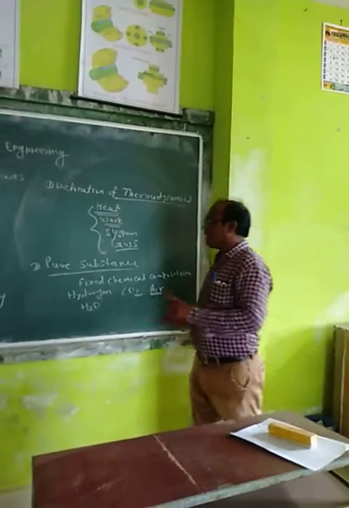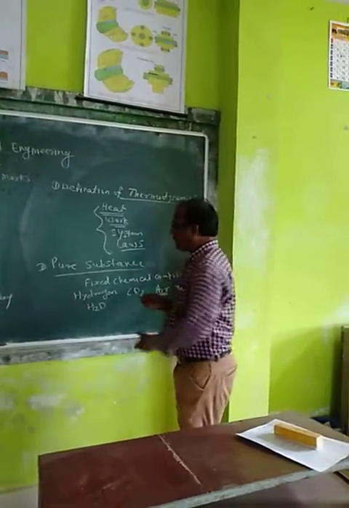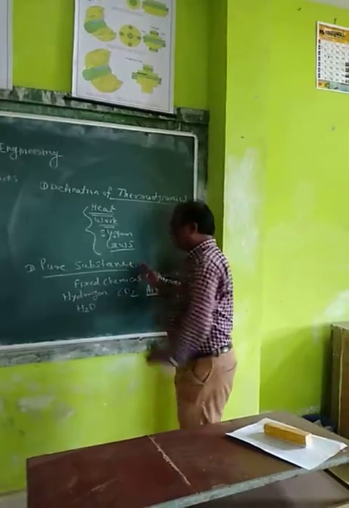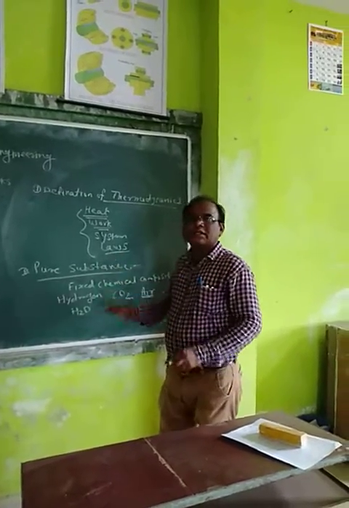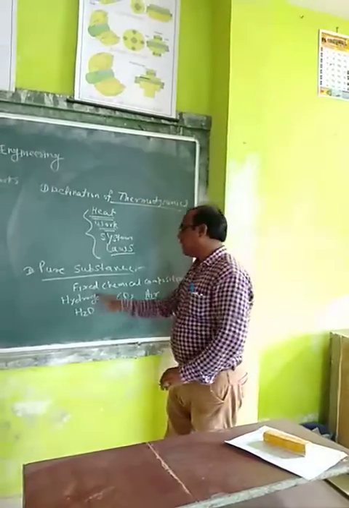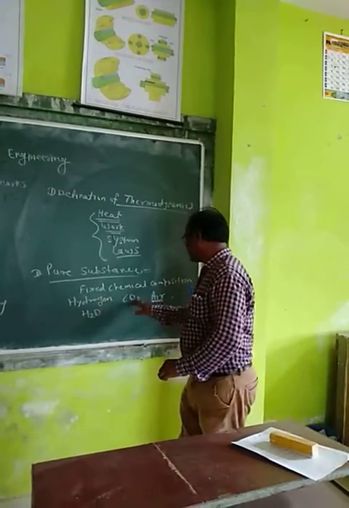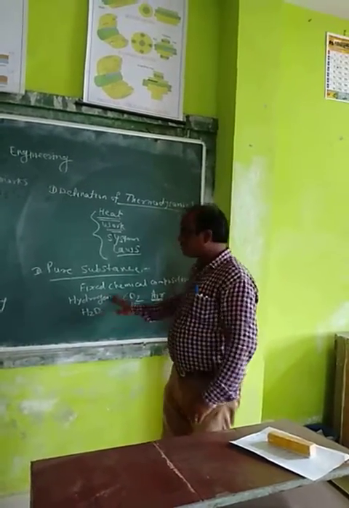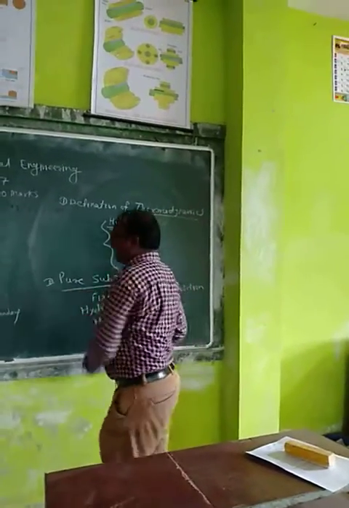In examination we ask only the definition and examples. Therefore try to write only definition. Pure substance means the substance which has fixed chemical composition is called as a pure substance. Example is hydrogen, nitrogen, oxygen, air, water. This is about the pure substance. Next term is